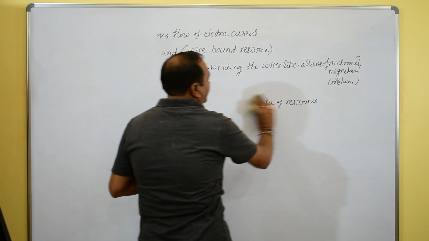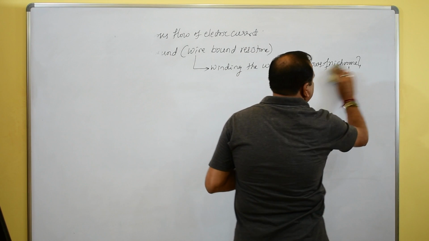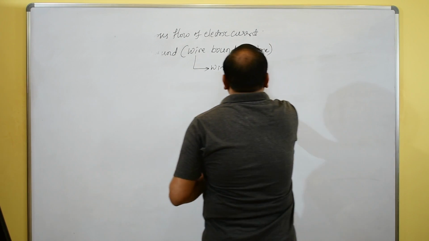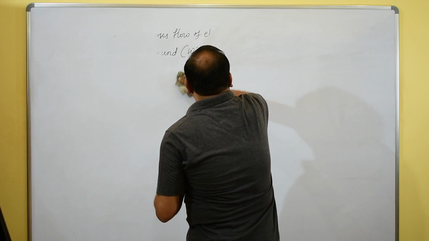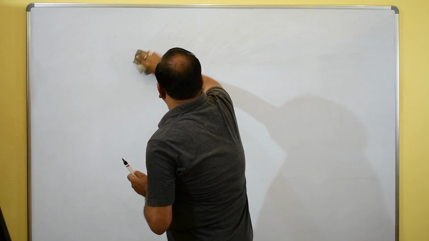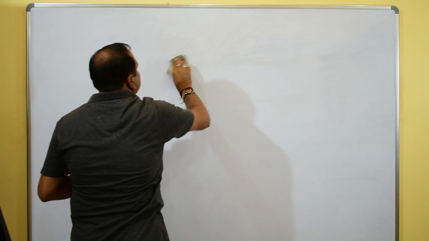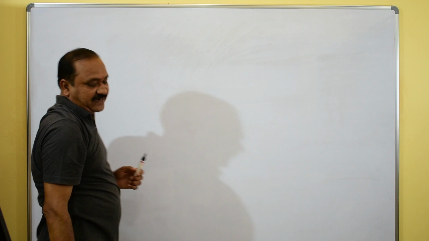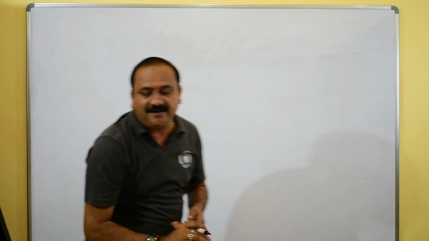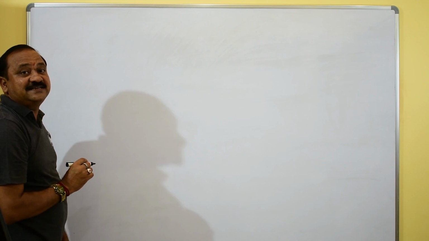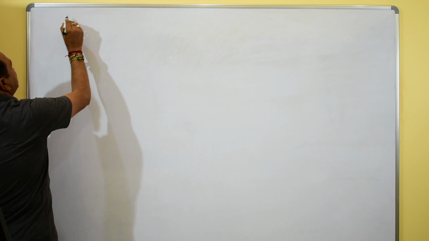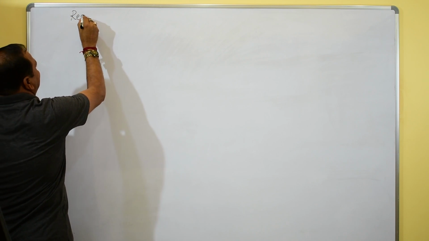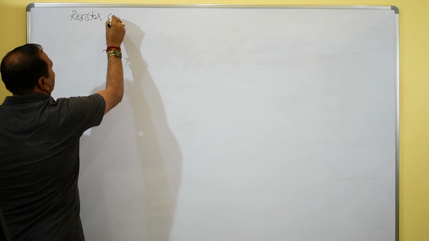Okay, let us discuss the color codes of the resistors now. It's the most important thing, the resistor color code.